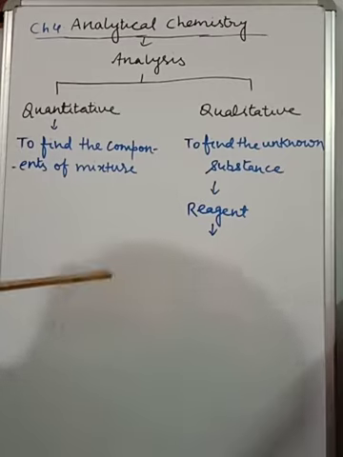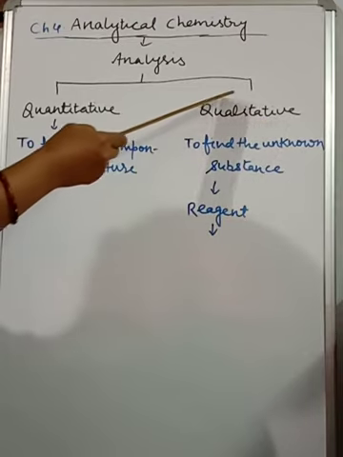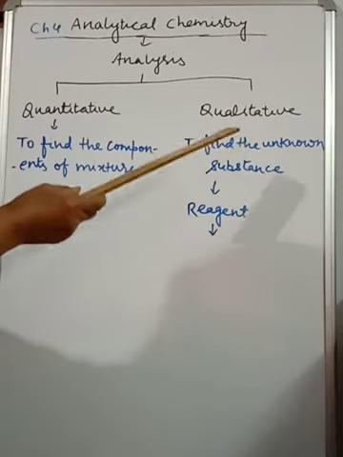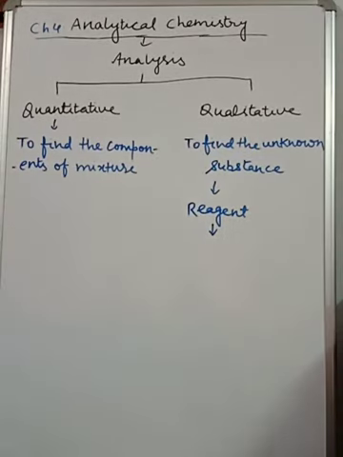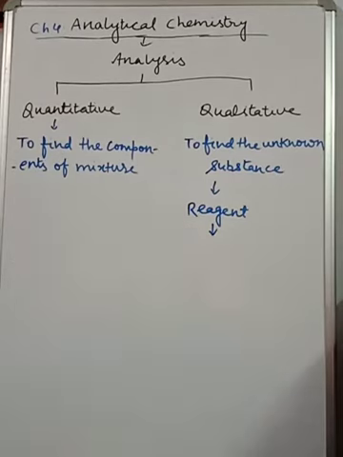And at the same time another part is qualitative. Qualitative means finding out the unknown substance present in the given sample. So how can we find out the unknown substance? With the help of reagent. Now what is this reagent?